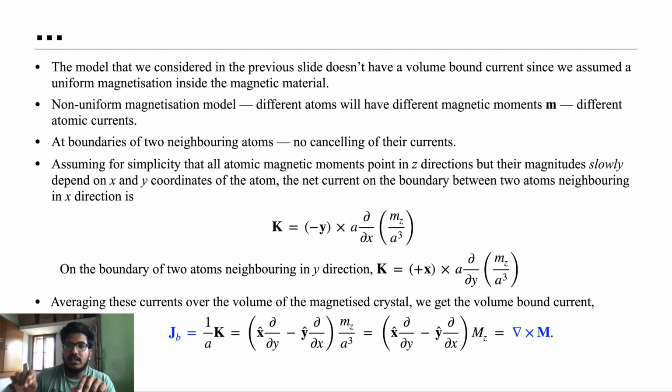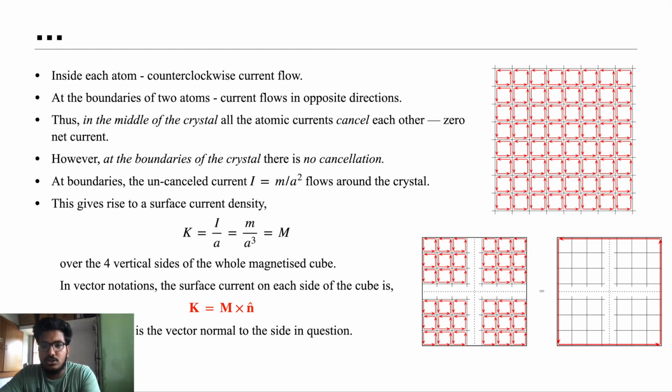When we consider different magnitudes, they won't cancel each other. They will have a non-zero net current, as we saw at the boundaries. Here, at the boundaries we have non-zero currents, and in the middle we have zero currents. But when we consider a non-uniform magnetized material, even in the center we will have some net current which will not cancel due to the difference in their magnitudes.